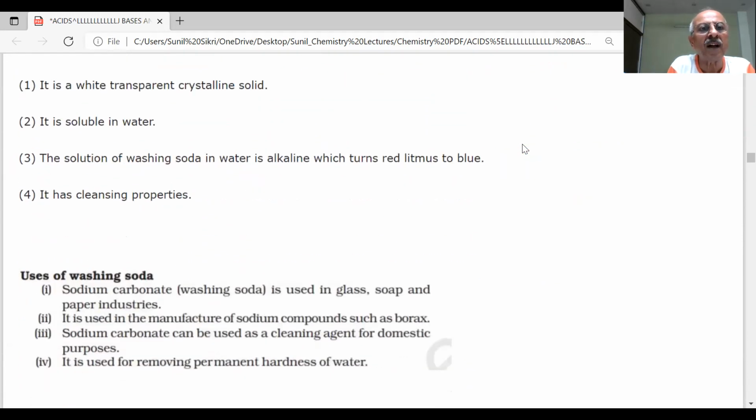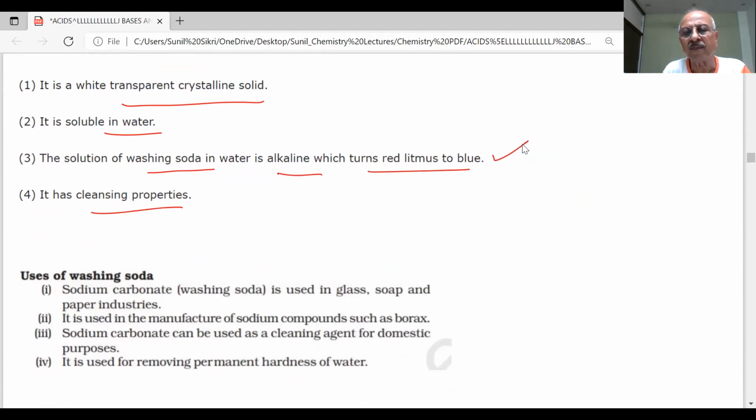It is a white, transparent, crystalline solid. It is soluble in water. Solution of washing soda in water is alkaline and will turn red litmus blue. It has cleansing properties. Most important. What do you mean by washing soda? It will wash. So it has cleansing properties. Note down.